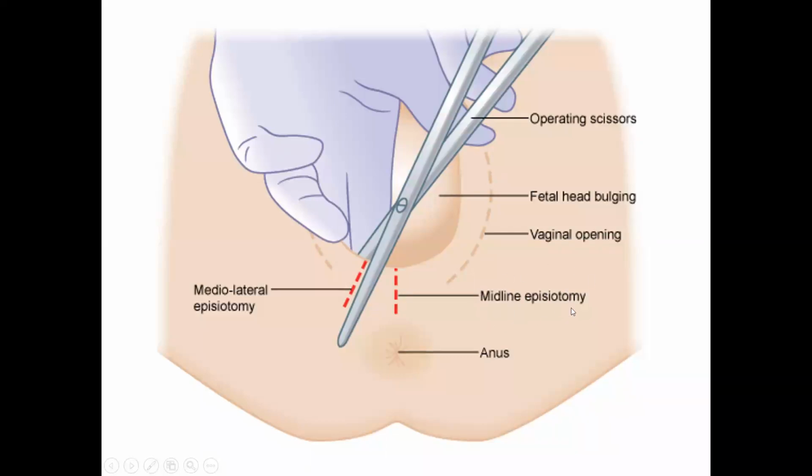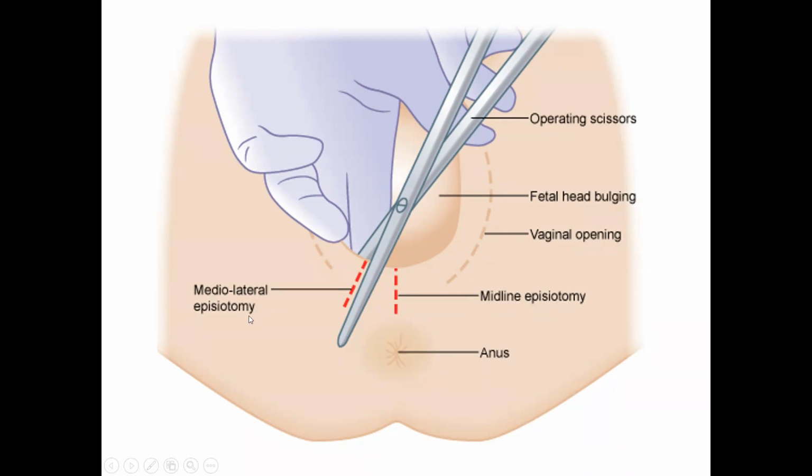Midline episiotomy is nowadays not done. It was done earlier because it decreased the bleeding. But then if there is a vertical split, if it goes a little beyond midline, then it can also damage the perineal body. The whole purpose of cutting through the vagina to avoid damage to the perineal body would be lost in a midline episiotomy.